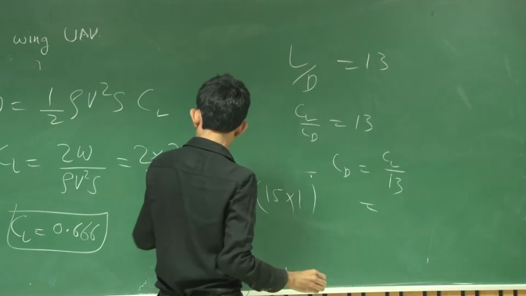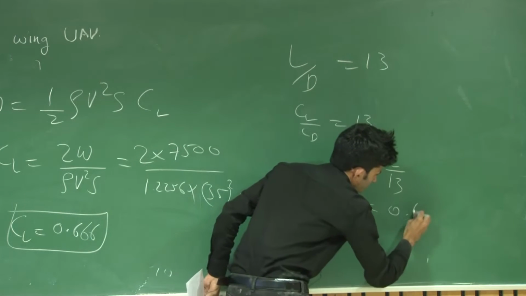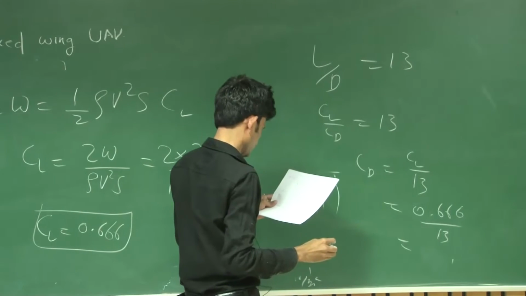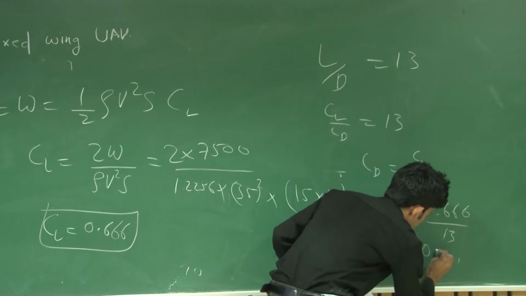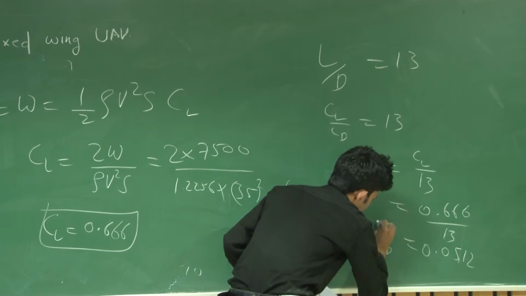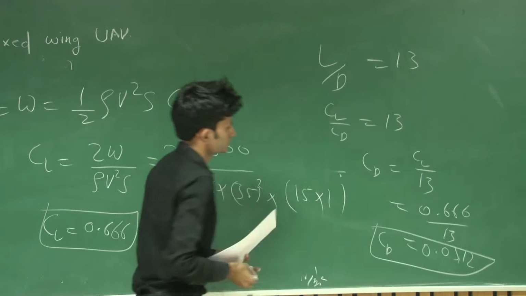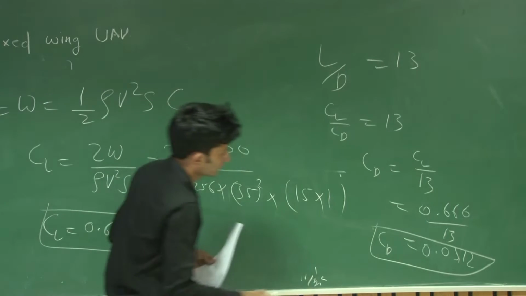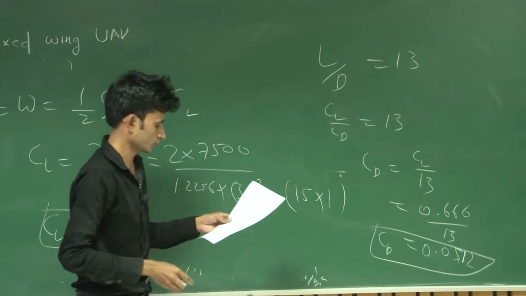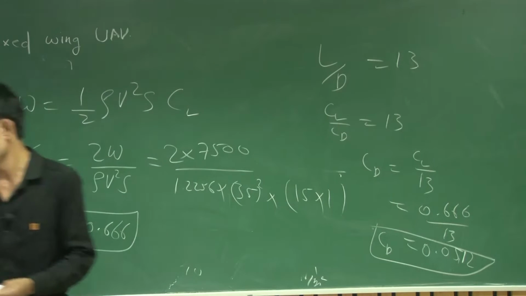CL is 0.666 divided by 13, so CD comes out 0.0512. This will be the CD value.